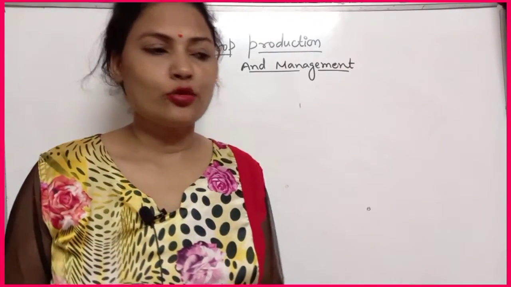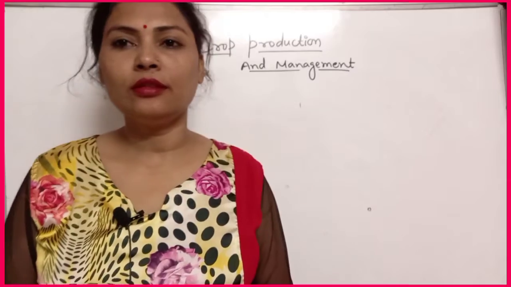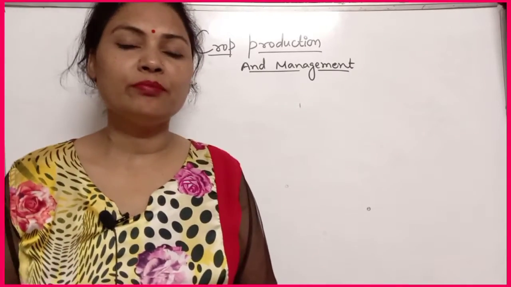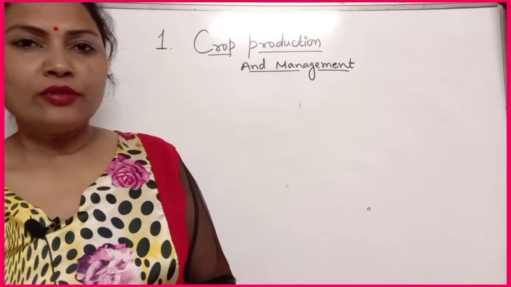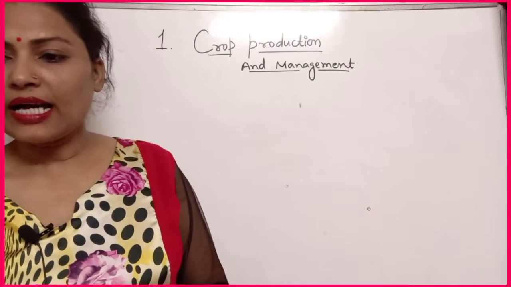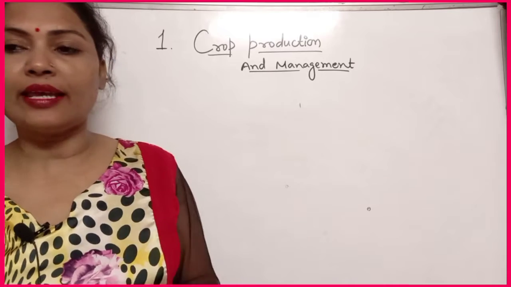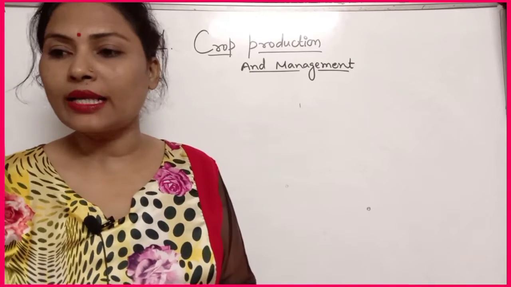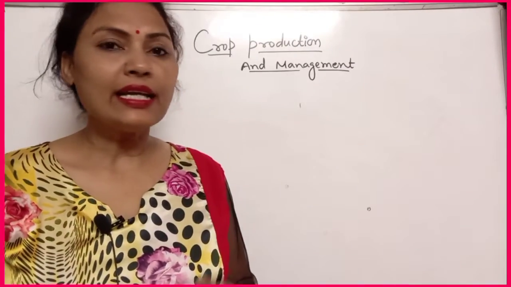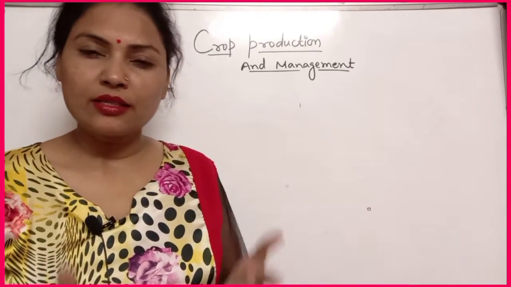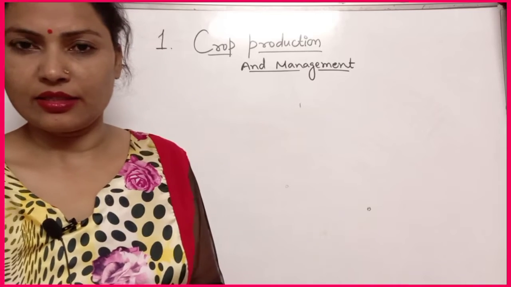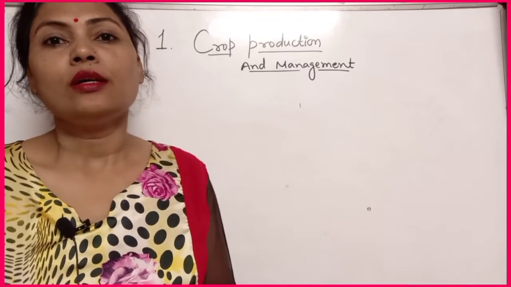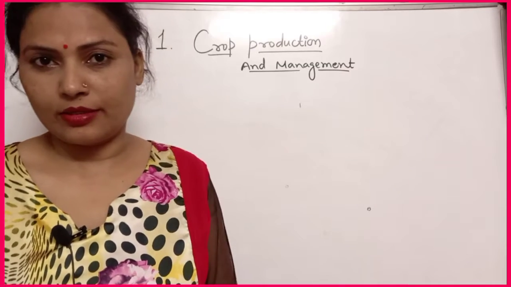Hello students, today I want to explain the first chapter, that is crop production and management, and we will revise this chapter. As you know, what is agriculture? Actually, the production, processing, and marketing of food that comes from plants, that is known as agriculture. Agriculture is the branch of science which deals with the growing of plants, you can say that.